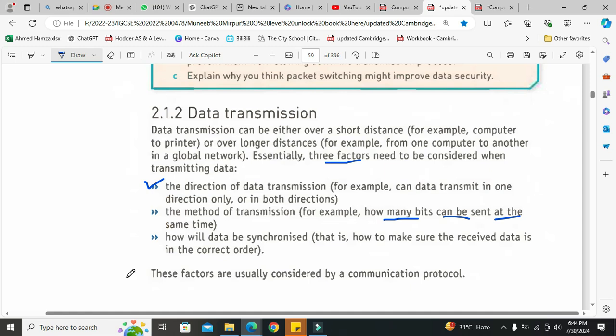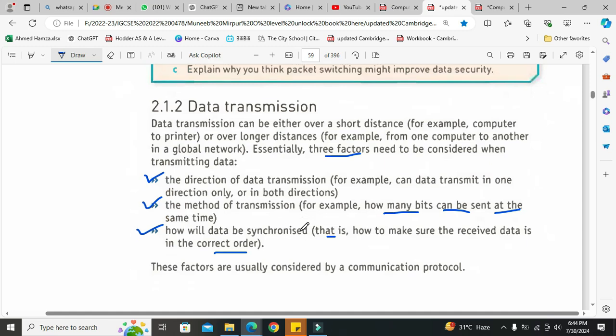Okay, now how many bits are we sending from computer A to computer B? Let's say we are sending one bit at a time, or we are sending 1 byte of information at the same time. So this is called method of transmission. The same way, third point is how data is synchronized. That is how to make sure that received data is in a correct order. So some kind of error checking method we can apply over here to ensure that data will be received at the destination in the correct or incorrect sequence.